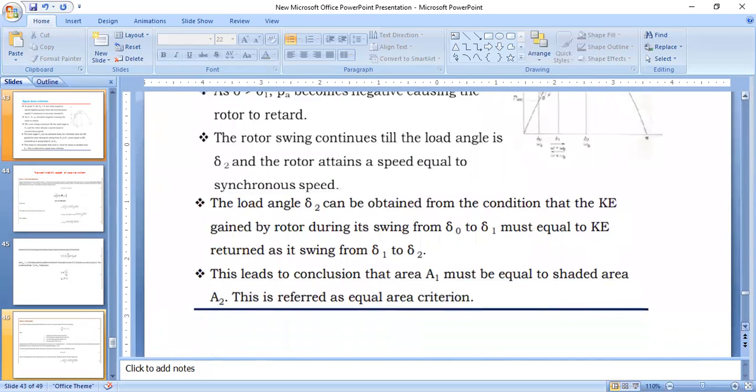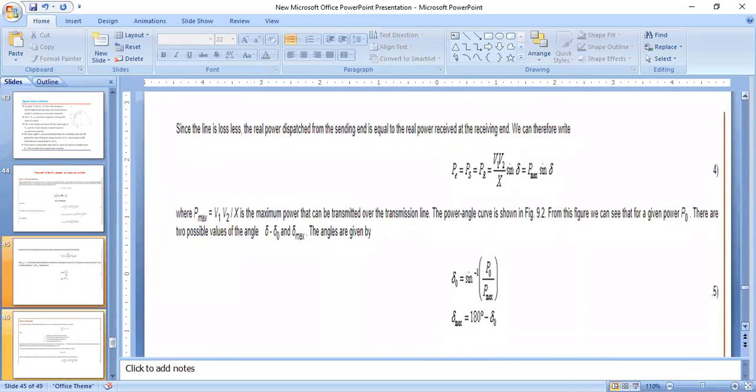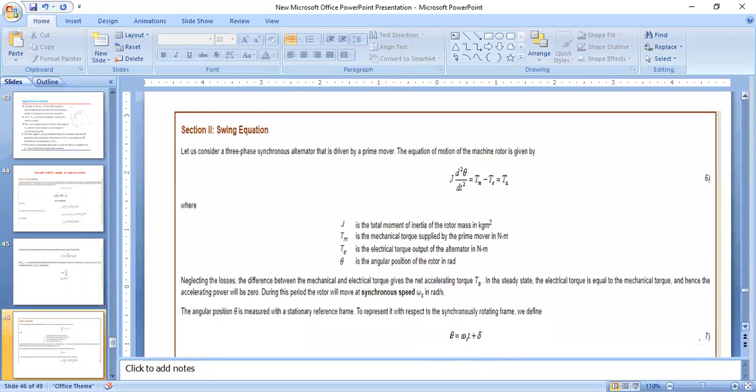Now the swing equation. Let us consider a three-phase synchronous alternator that is driven by a prime mover.